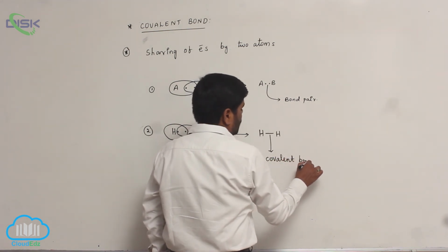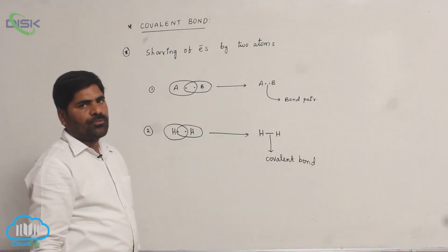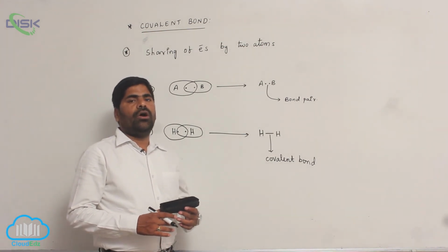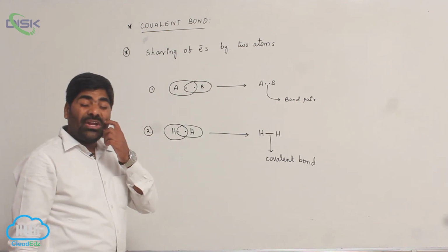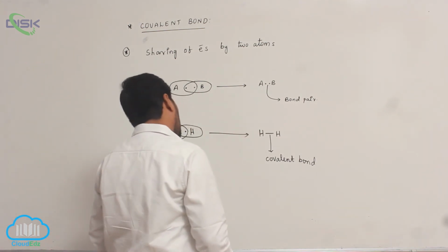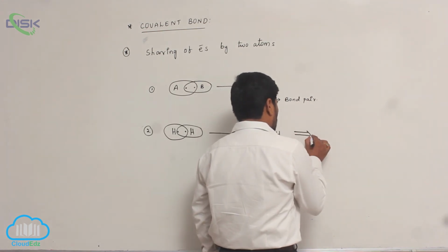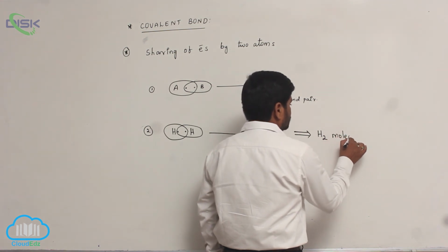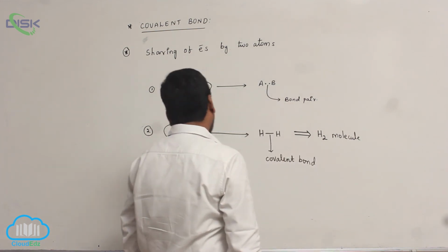An ionic bond is always formed by transfer of electrons from one atom to another, but a covalent bond is always formed by sharing of electron pairs equally by two atoms. The formed molecule is known as H2 molecule.